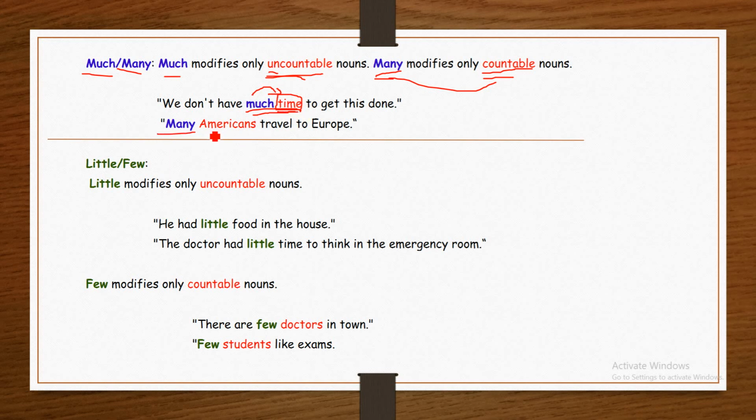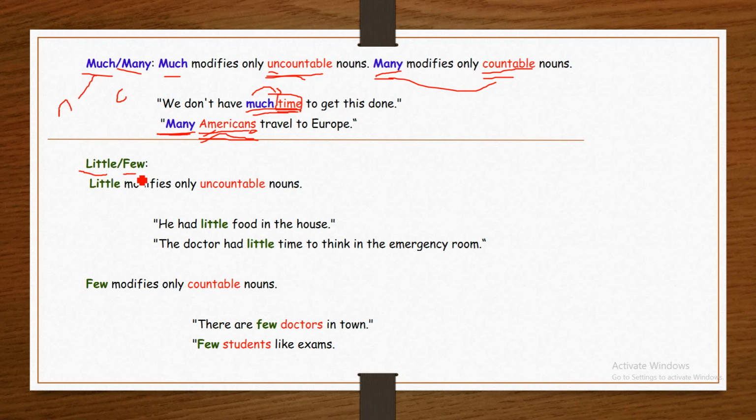Many Americans travel to Europe. Americans is what? It is countable. It has the plural s. Many Americans. Many is used to modify what? A countable noun. Much, many. Much is used for non-countable nouns. Many is used to modify countable nouns.